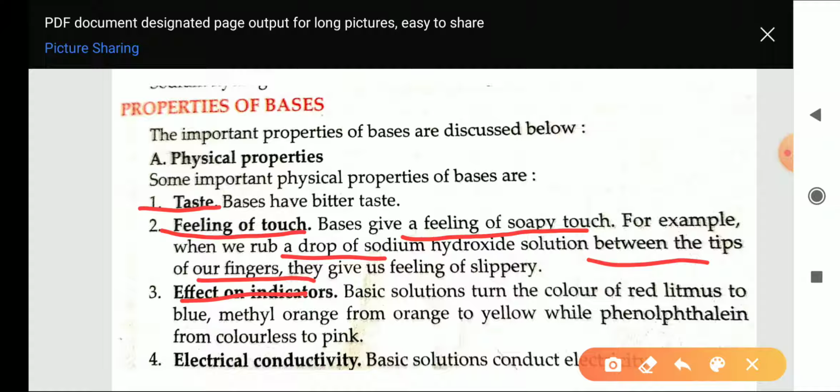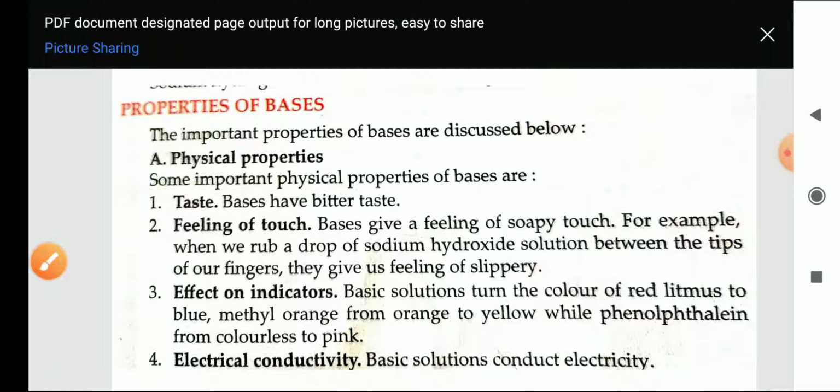Third one is the effect on indicators. Bases, when they react with red litmus paper, convert it into blue color. When they react with methyl orange, the orange color is converted into yellow, and with phenolphthalein, the colorless solution converts into pink.